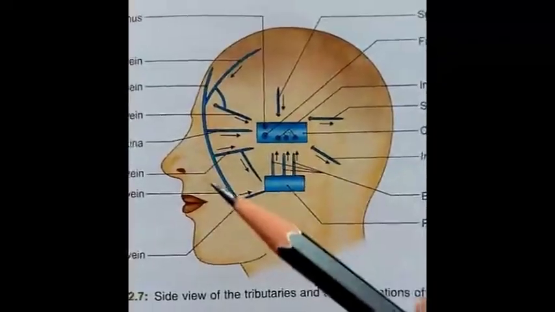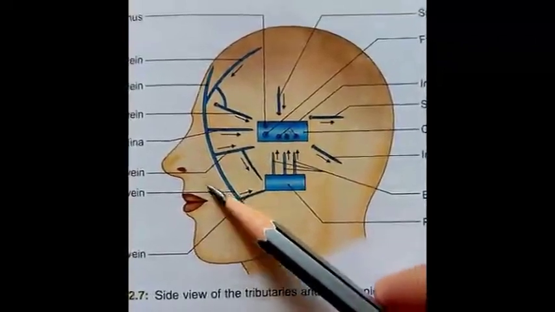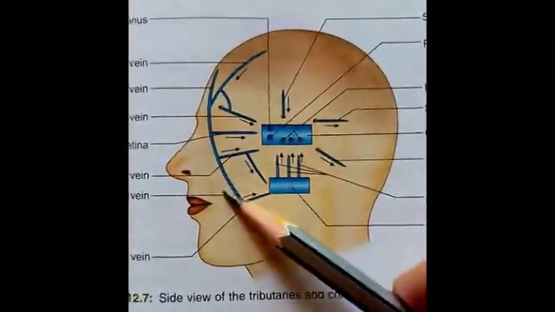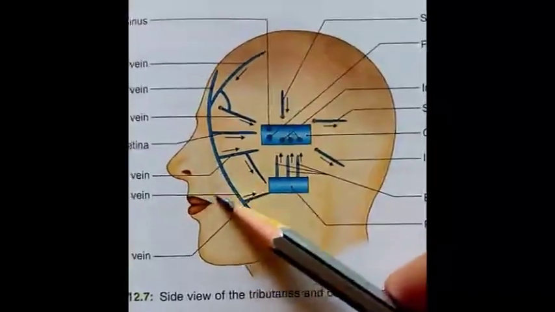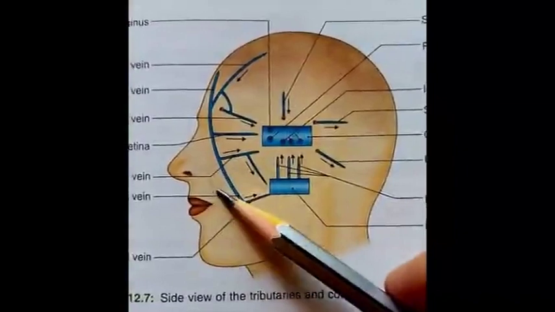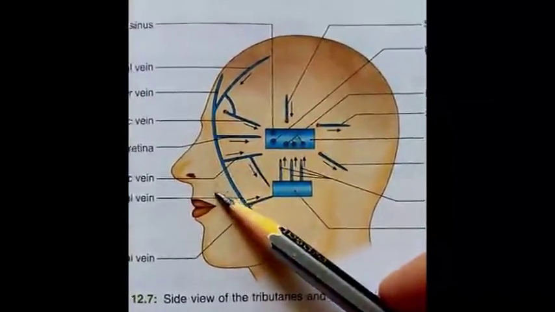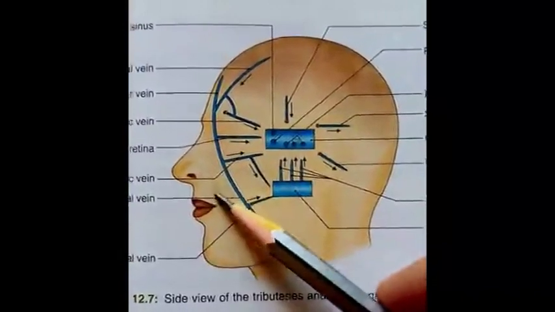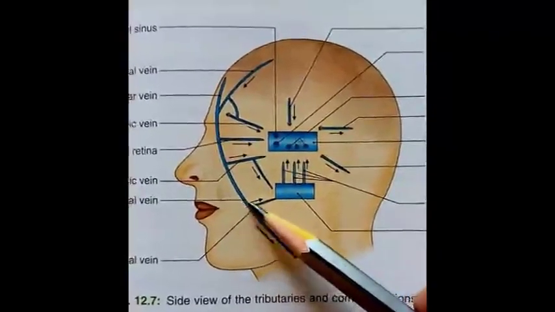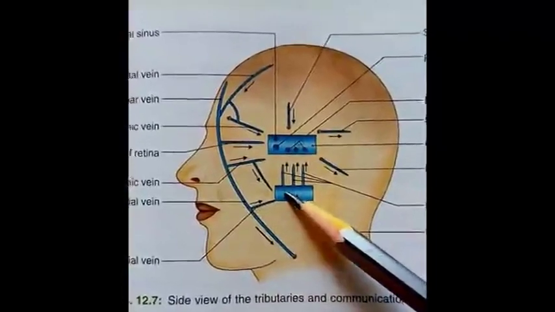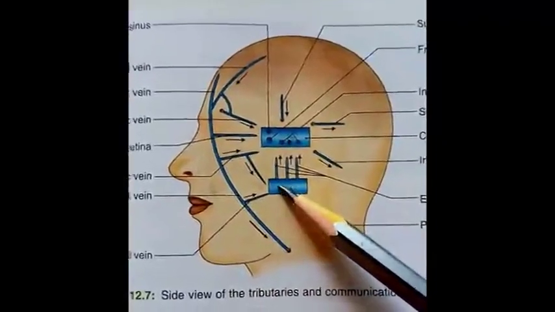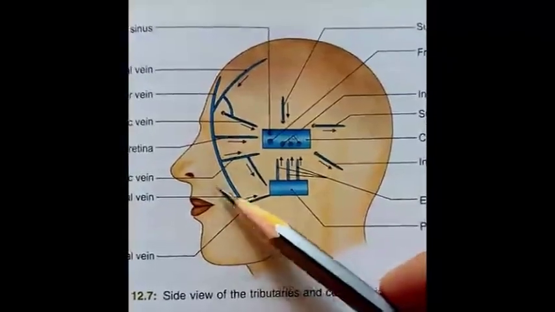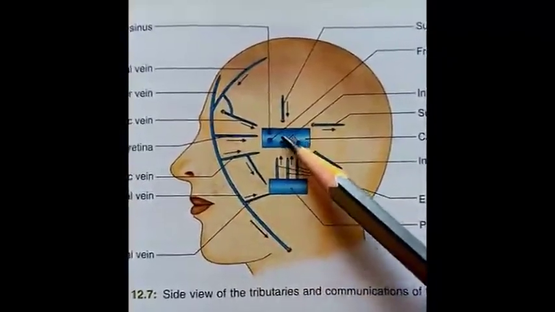The dangerous area of the face is the area of the upper lip, the lateral aspect of the nose and the medial aspect of the cheek. In this area, if any boil or pustule occurs, its infection may spread to the pterygoid plexus of veins, because the venous blood of this area is drained by the deep facial vein into the pterygoid venous plexus, and this plexus ultimately drains its blood into the cavernous sinus. So infection from this area may spread to the cavernous sinus.